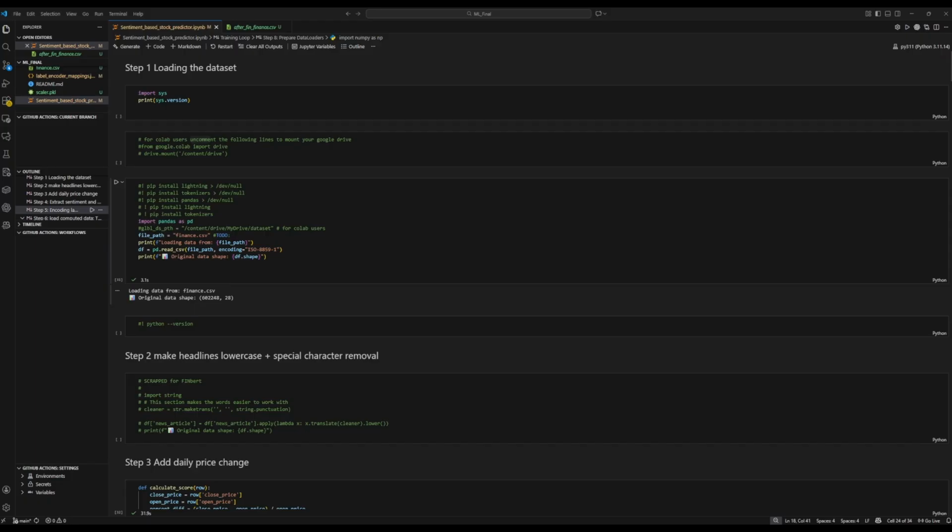So, financial markets often react quickly and dramatically to breaking news. A single headline, such as an FDA approval, earnings surprise, merger, downgrade, or public offering, can trigger large intraday spikes or sharp sell offs. The goal of this project is to build a machine learning system that can predict how a stock will move within the same day based on a news headline.